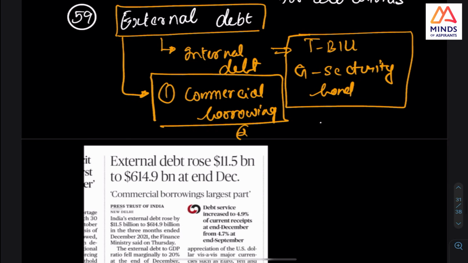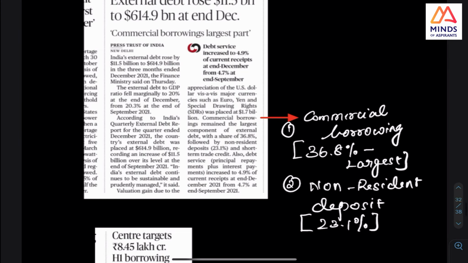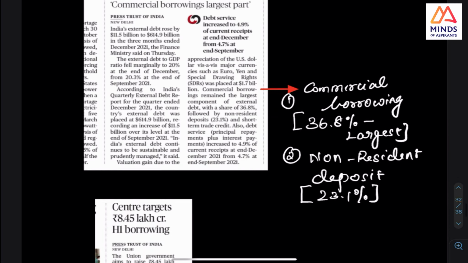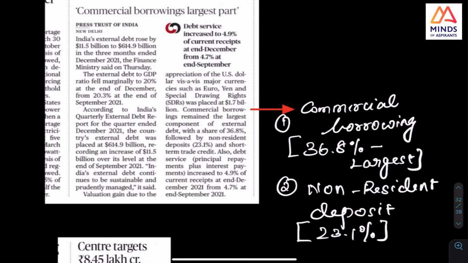Next is NRI deposit. Second in external debt is NRI deposit. I'll put this as 1, 2, 3. I'll put it in the group maybe. Okay. Because that is a point. I have this also in the next thing.